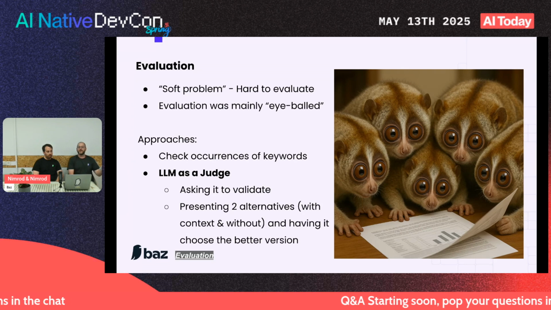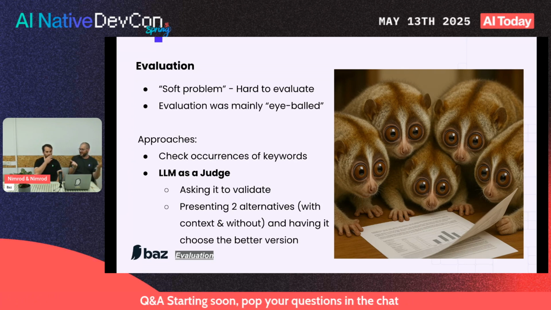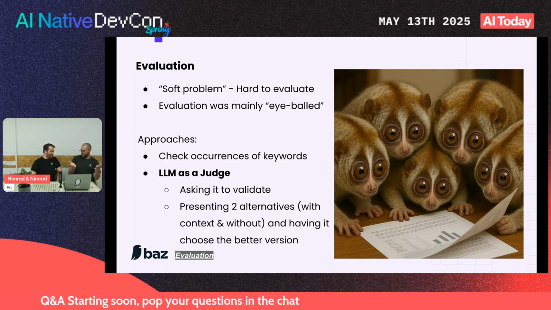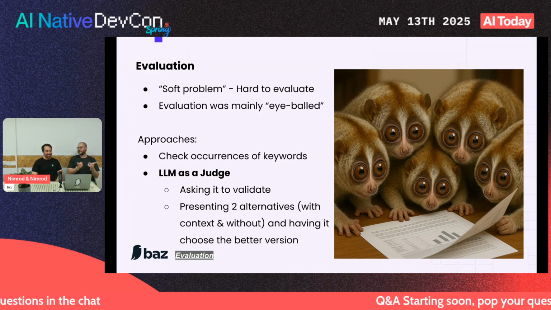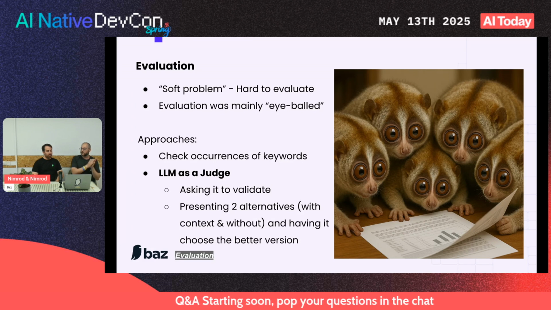I think a slightly cooler approach is that you create two summaries, kind of like the meme we showed before from Pam from the office. With context, without context. With context and without context, and you ask, which do you think is better? And you count the number of times that the description that was made with context was better.